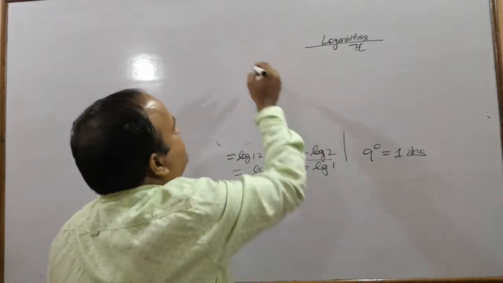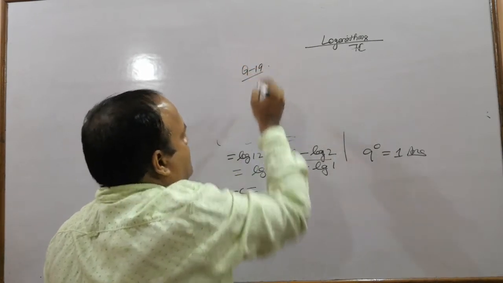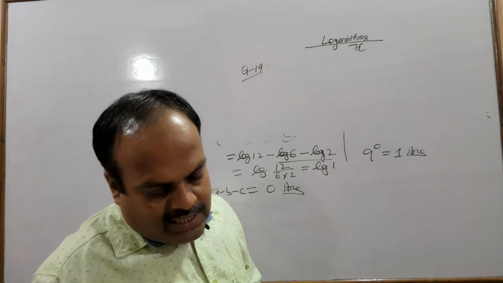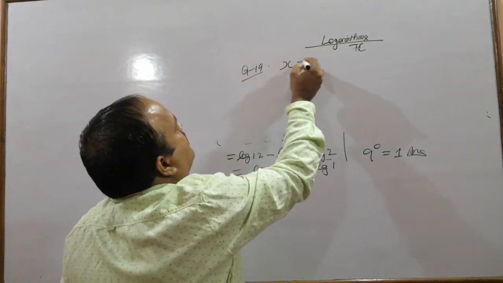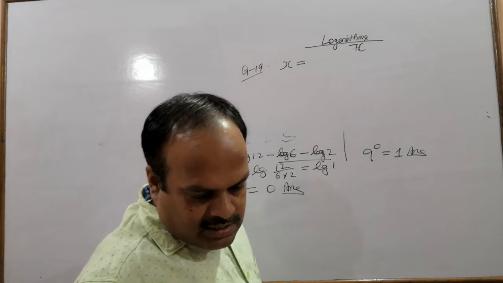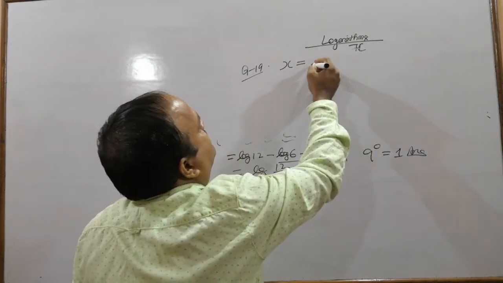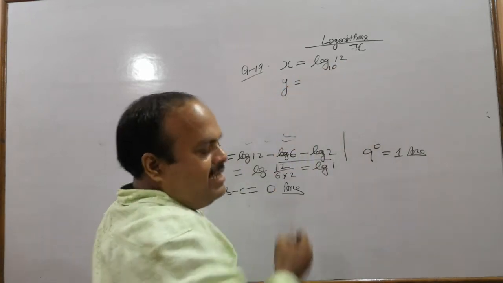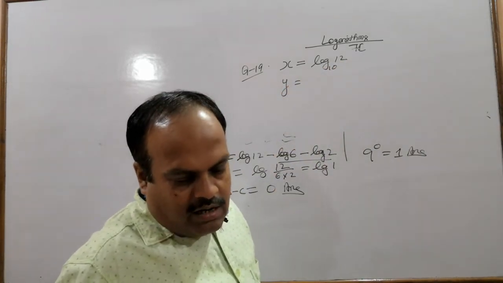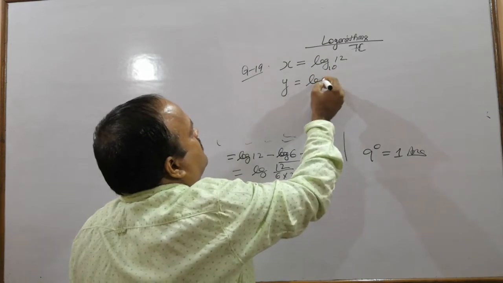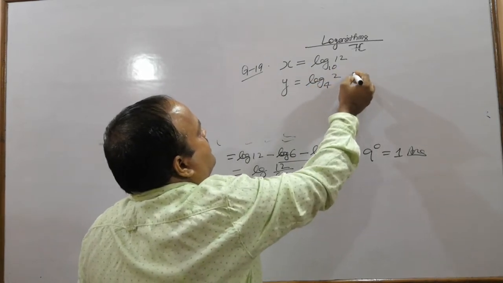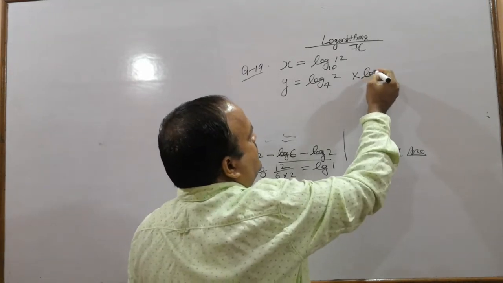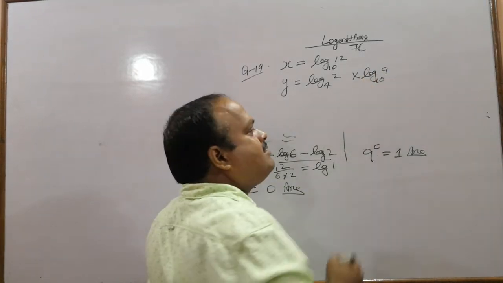Question number 19. We have x, y and z. X is log 12 to the base 10. Y is log 2 to the base 4 multiplied by log 9 to the base 10.